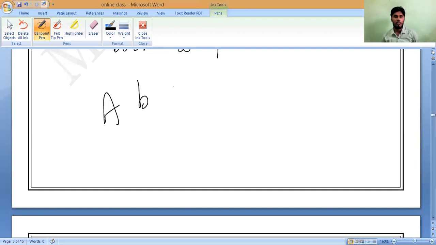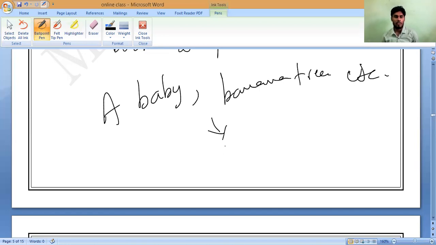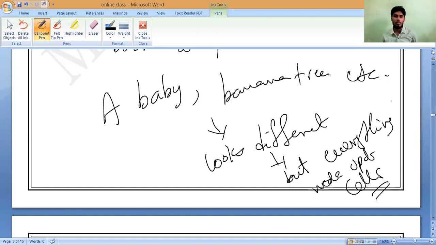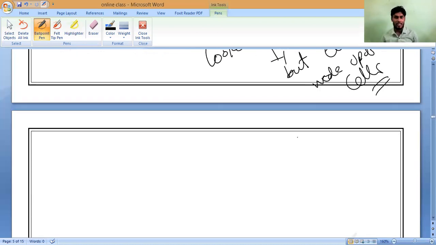Take a baby, a banana tree, etc. Everything looks different, but everything is made up of what? Cells. Everything is made up of cells only. So it may be a plant cell, it may be an animal cell, or it may be some other thing.